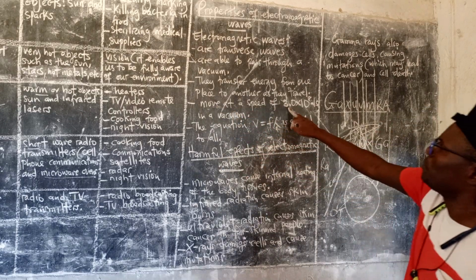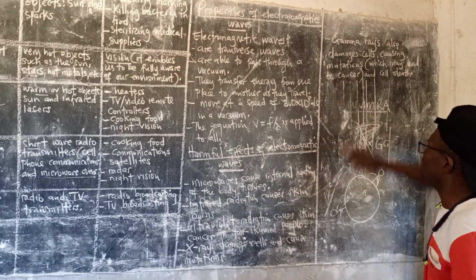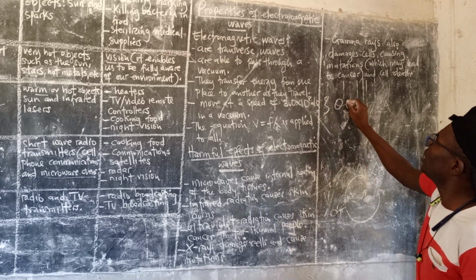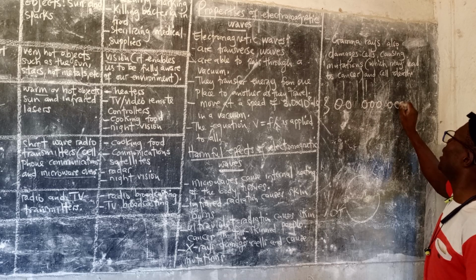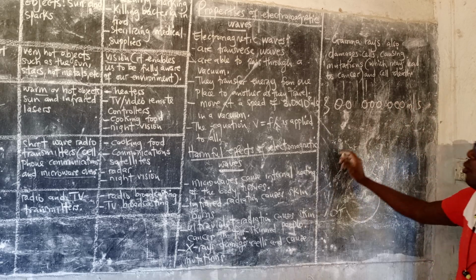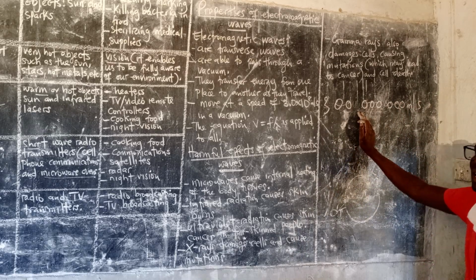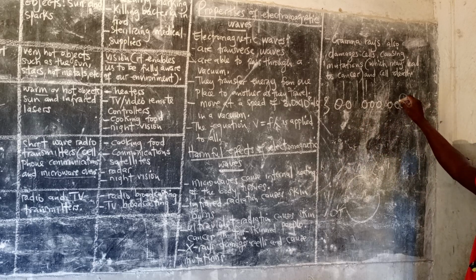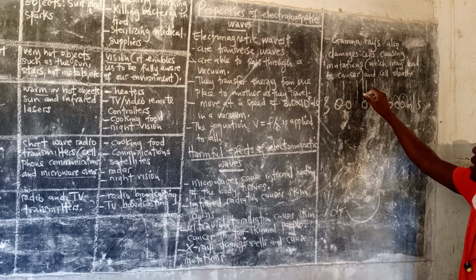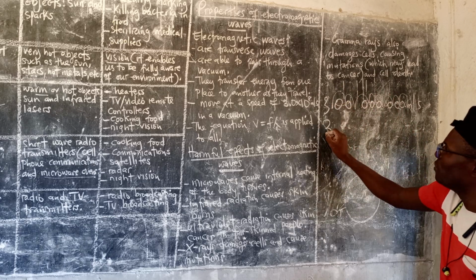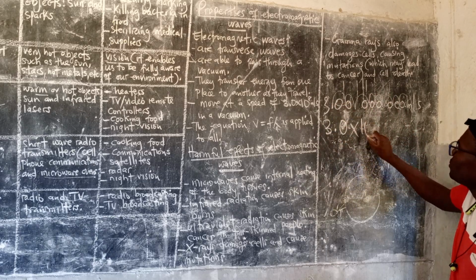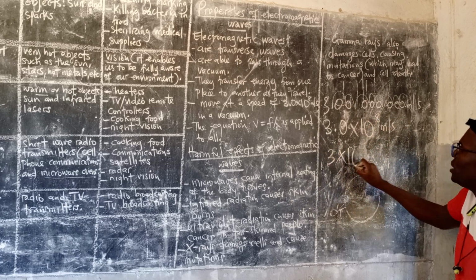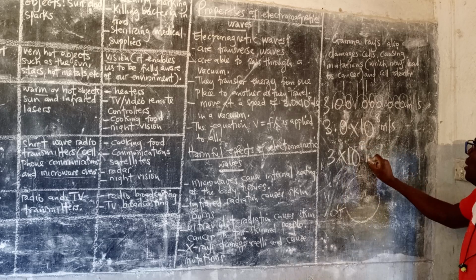They all move at the speed of 3 times 10 to the power 8. This means that they move at the speed of 300 million meters per second. When you round this off to significant figures in standard form, we have 3.0 times 10 to the power 8 meters per second, or it can be 3 times 10 to the power 8 meters per second.